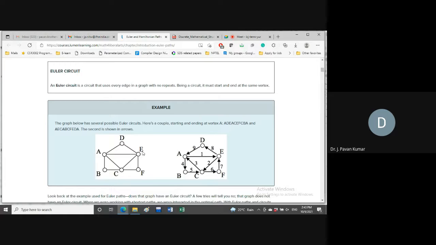You can flip the arrows in the first graph. No, you consider the original graph, this one, the left side graph only. This is just to give the notion of a sequence of edges that we visit. That's it. But you consider the original graph, that is the left side graph only. Starting from E, can we have an Euler circuit?